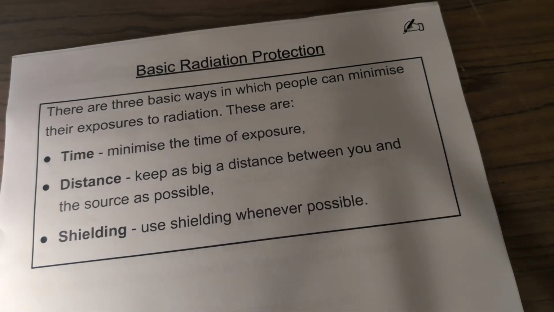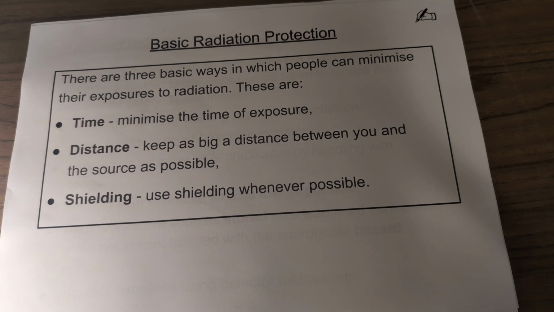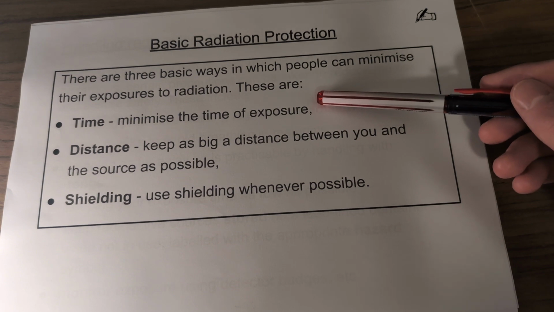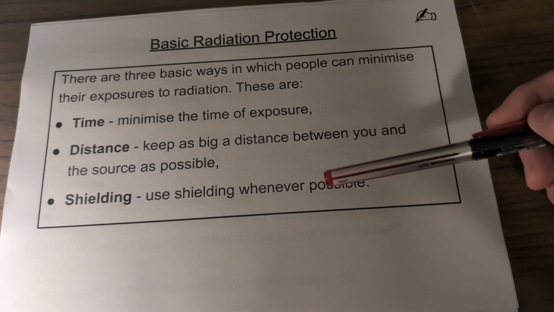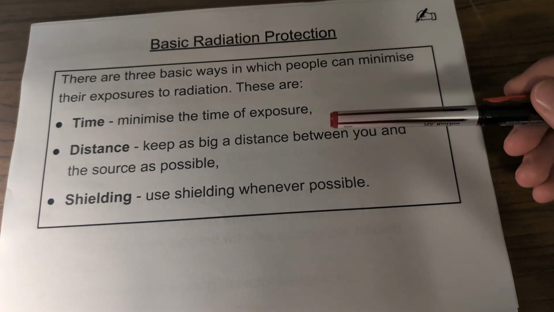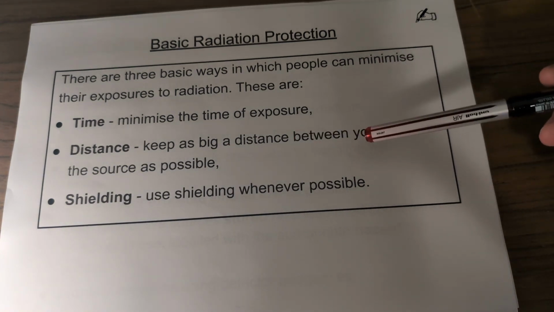So, how can we protect ourselves from this background radiation? And this is something that radiologists and other people who work with radioactive materials need to think about all the time. The first thing they can do is simply limit the amount of time they're exposed to the radiation and the radioactive materials. Distance, if they hold the source away, they're going to create a bigger distance and therefore there'll be less exposure.